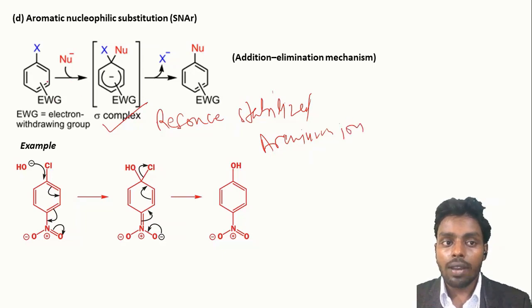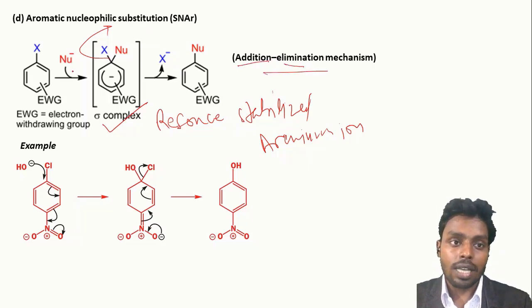So from moving here to here, what happens? The aromaticity of the benzene ring gets disturbed, so it is a slow step. The system moves to a system having aromatic nature, so it is a fast step because the system gains the aromaticity. We can say that this reaction mechanism takes place in the addition-elimination pathway, because the first step is basically the